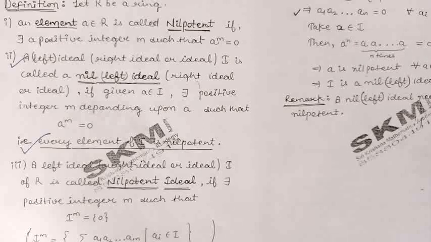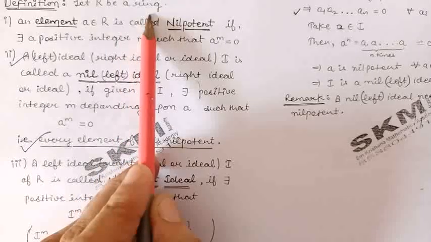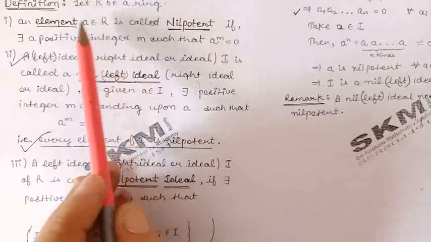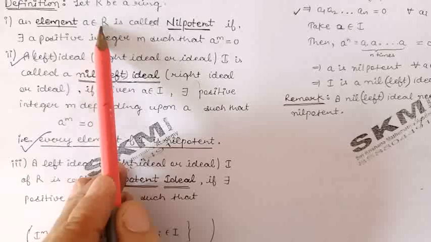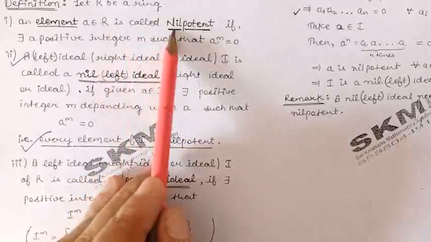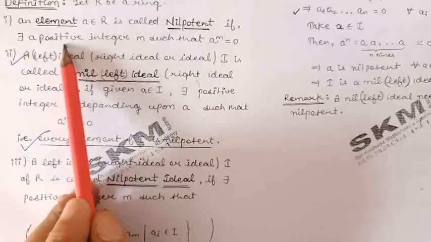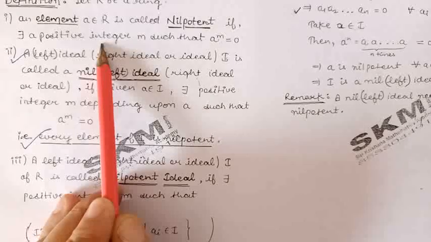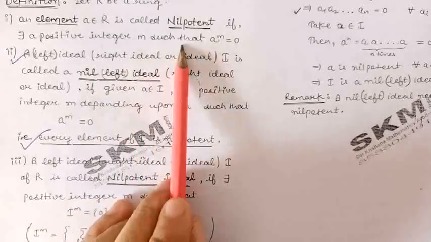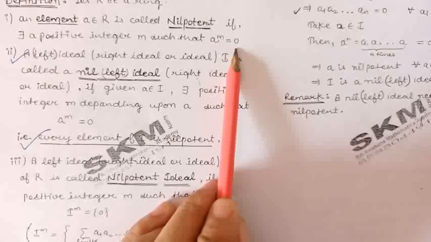First of all, let us define a nilpotent element. Let R be a ring. Then an element a belonging to this ring R is said to be a nilpotent element if there exists a positive integer m such that a raised to the power m is equal to 0.